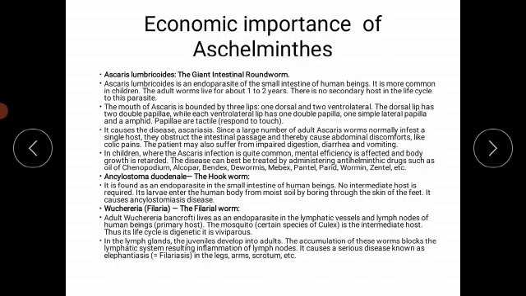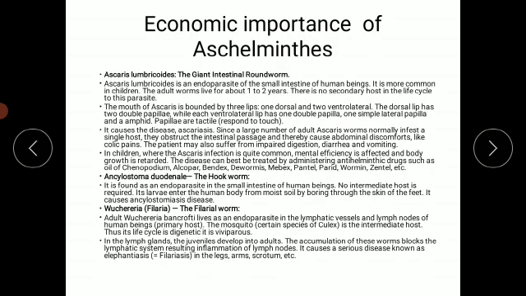Since a large number of adult Ascaris worms normally infest a single host, they obstruct the intestinal passage and thereby cause abdominal discomfort like colic pains. The patient may also suffer from impaired digestion, diarrhea as well as vomiting.